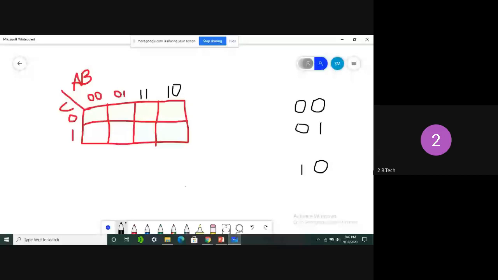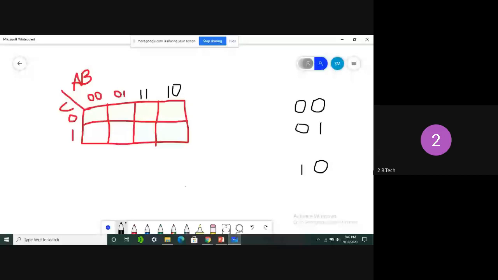What is called adjacent property? Adjacent property is nothing but the unit distance property. That is, in every combination of the entire value, a single bit is going to change. Single position only changes. See here, in its first position, if you take these two combinations, these two are adjacent cells. If you take 0, 0 and 1, 0, that satisfies the unit distance property, which is nothing but the adjacent cell property.